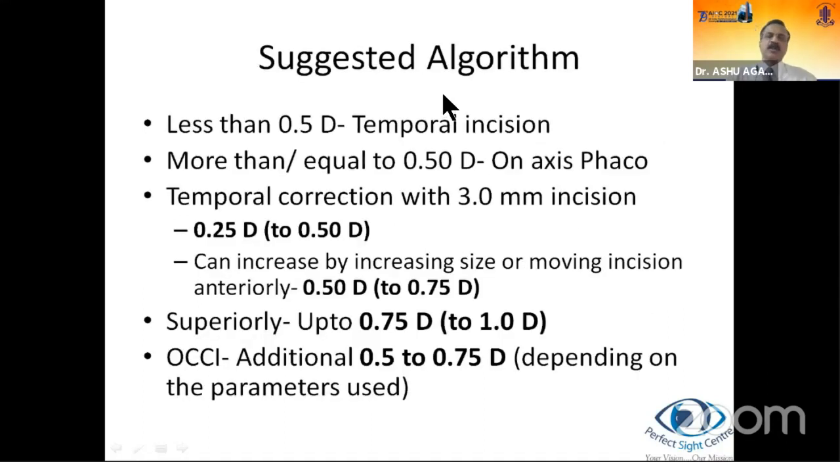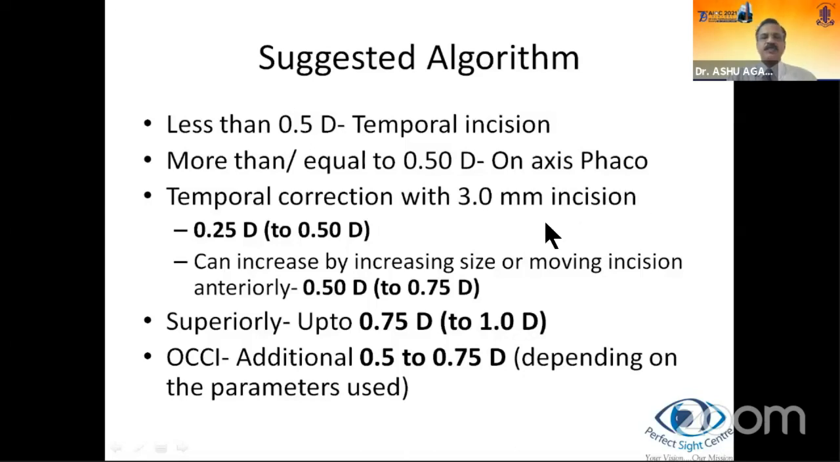There is a suggested algorithm that I follow and I would recommend to you, but it's by no means carved in stone. You would each have to experiment yourself if you're interested in this and figure out how these incisions work in your hand. But what I follow is that anything less than 0.5 diopters, which essentially means 0.25 because we measure in increments of 0.25, I do a temporal incision. Anything more than or equal to 0.5 diopters, I would go for an on-axis phacoemulsification.